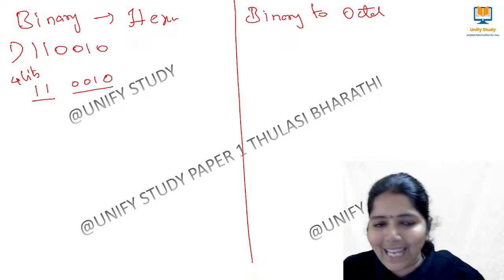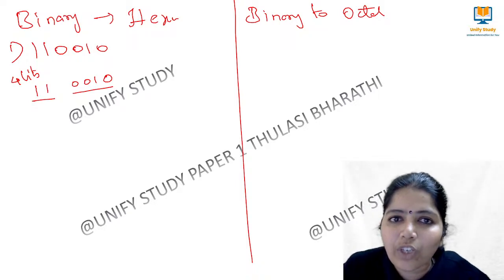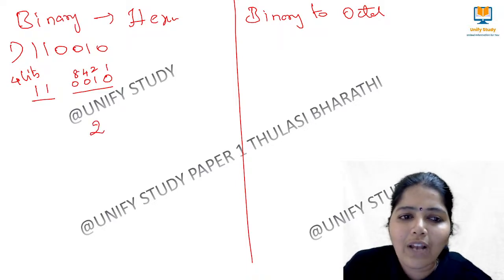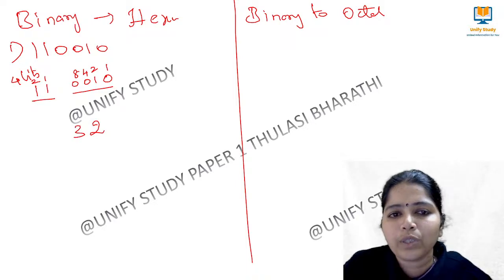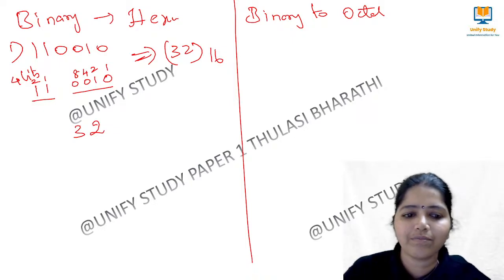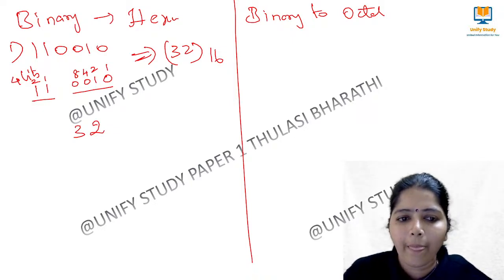Simple. 1, 2, 4, 8. This is 2. And what is the value of this? This is 1 and this is 2, so this is 3. So the hexadecimal value is 32 to the base 16. Exactly right. Clear?